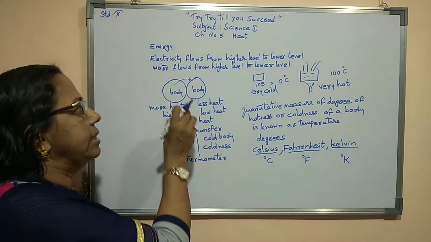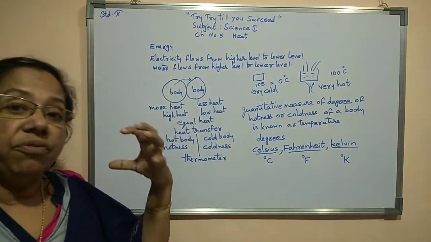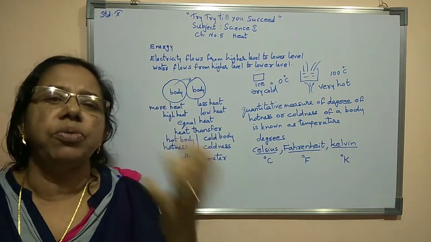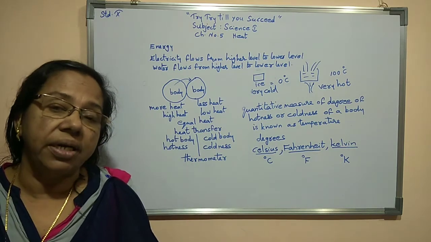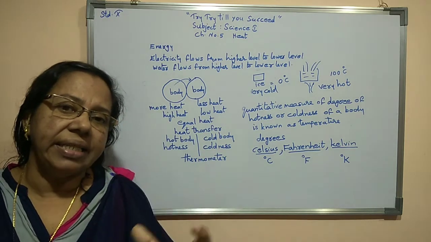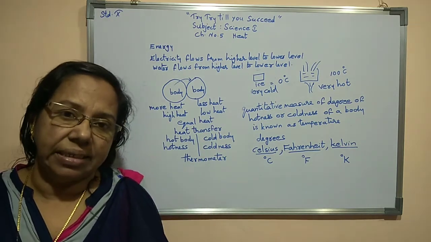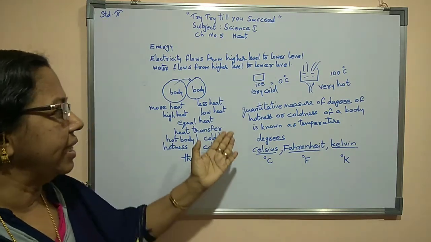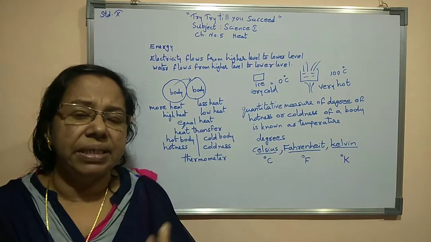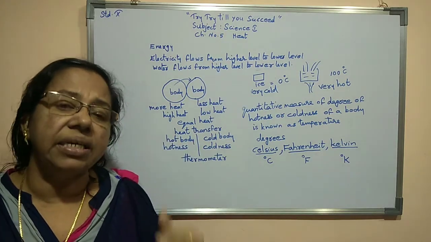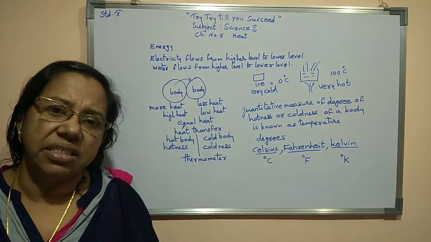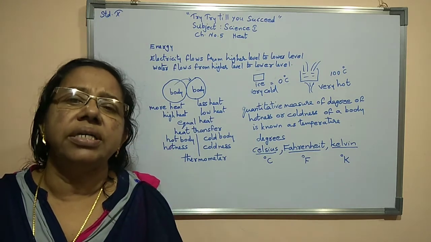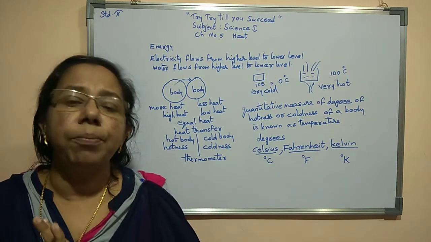Temperature is the measure with the help of which we can understand how hot the given body is, whether it is cold or hot. If we define temperature, temperature is the quantitative measure of degree of hotness or coldness of a body.